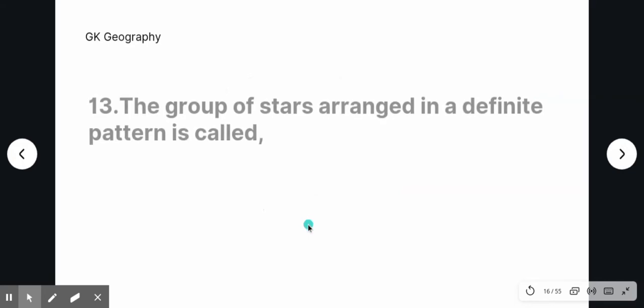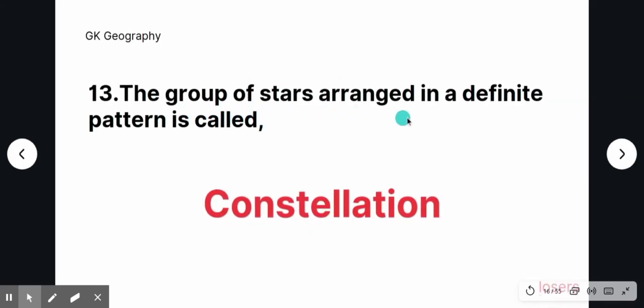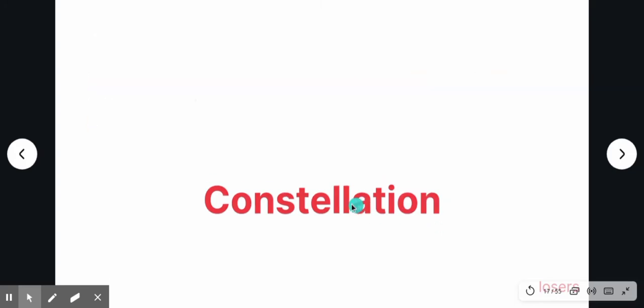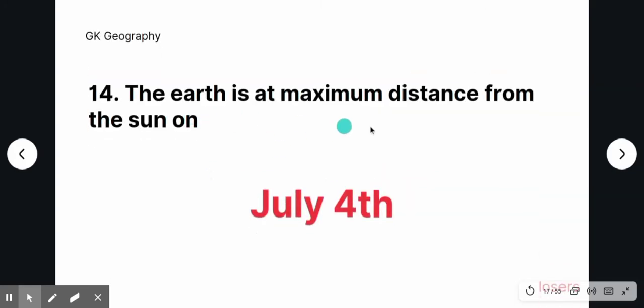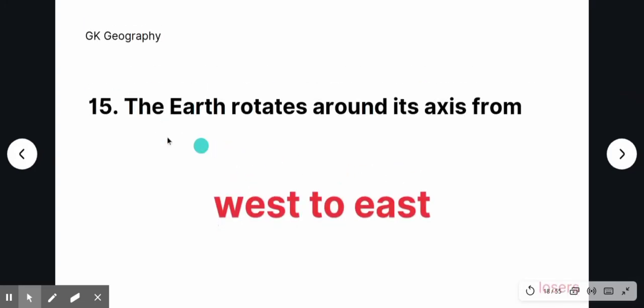The group of stars arranged in a definite pattern is called constellation. The Earth is at maximum distance from the Sun on July 4th. The Earth rotates around its axis from west to east.